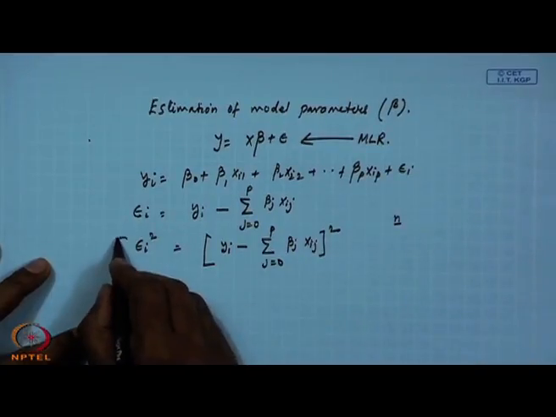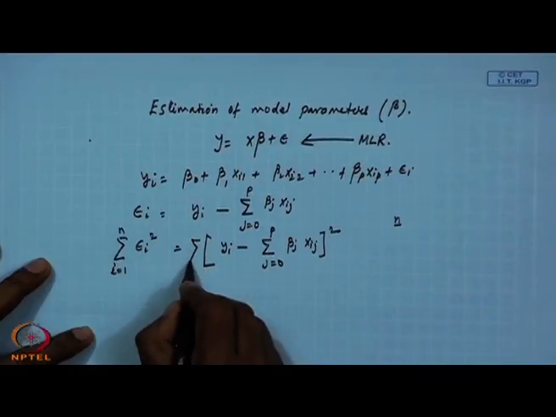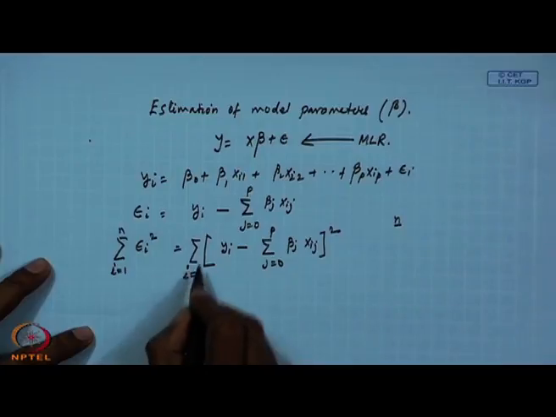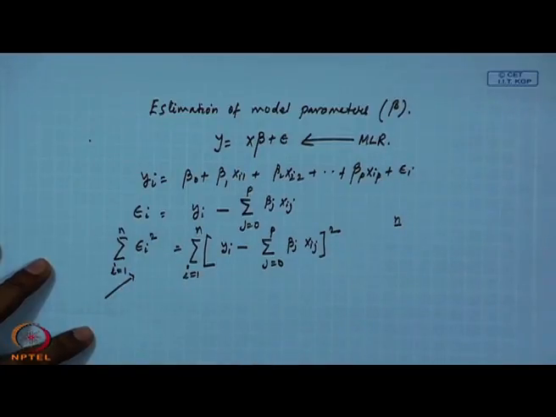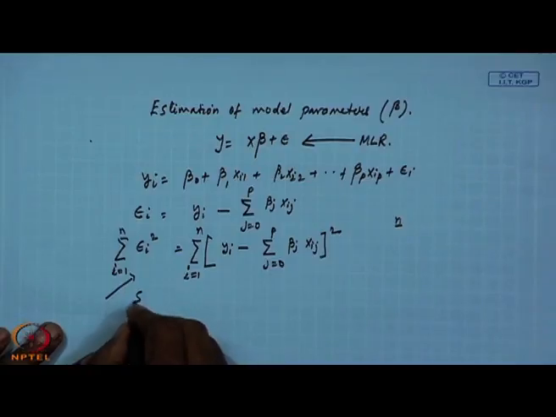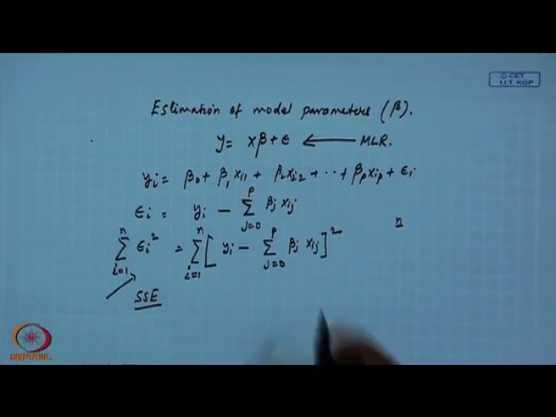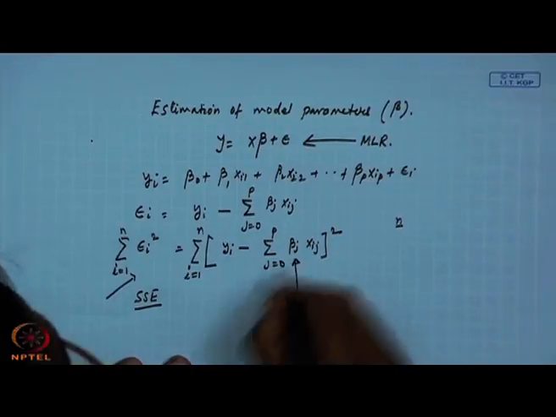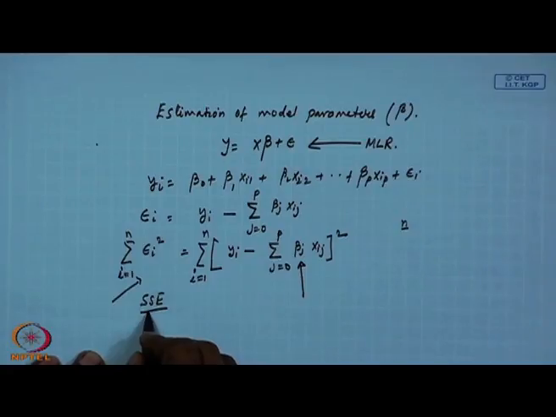So, if I take summation over n, what is this quantity? Sum of square errors. So, this one is SSE. Now, we will choose beta j values in such a manner that SSE will be minimum.